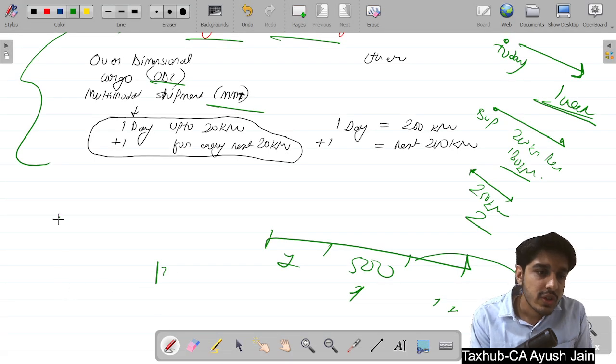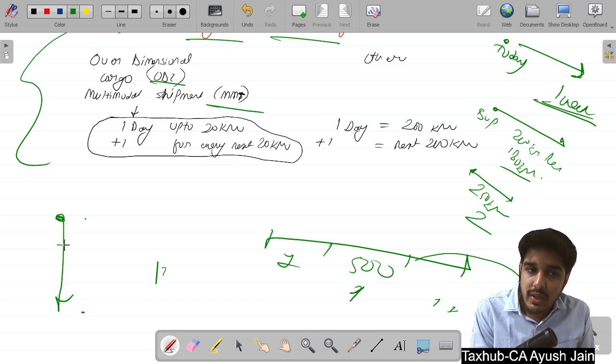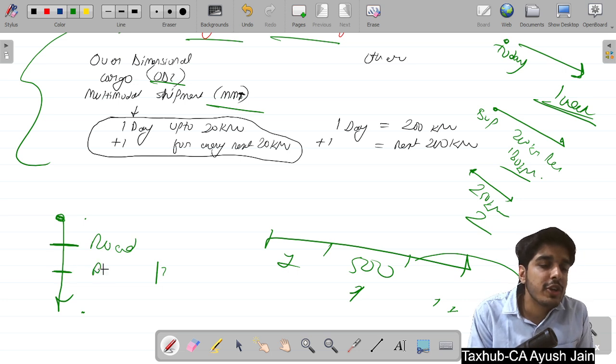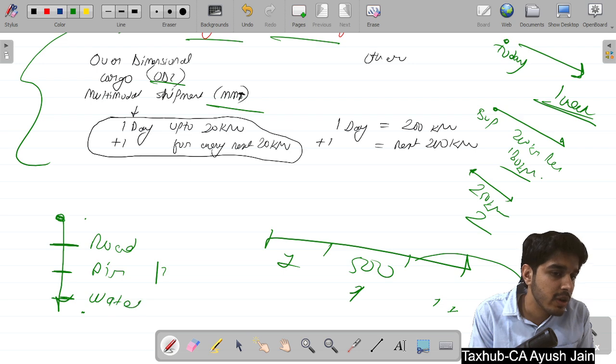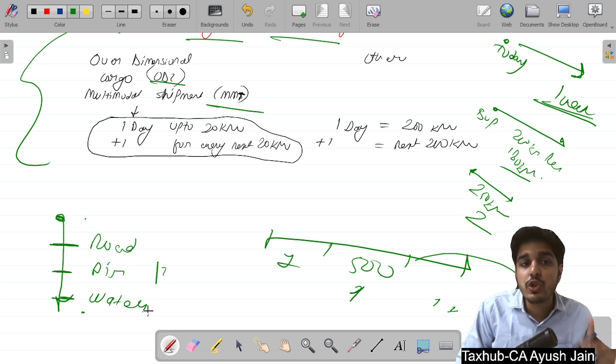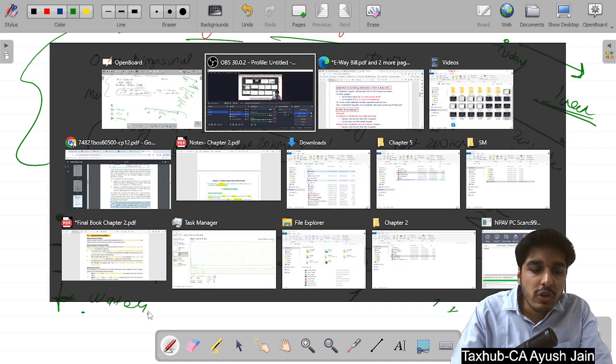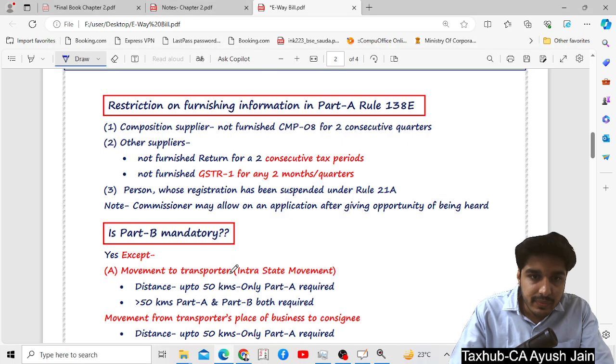Okay, suppose you are going to transport from this place to this place, but for some distance you need to transport it by road, some distance you need to transport it by air. For the other part, you have to supply this by water. It means you are transporting through multiple modes. It means this is multimodal transport. So this limit has been reduced to 20 kilometers.